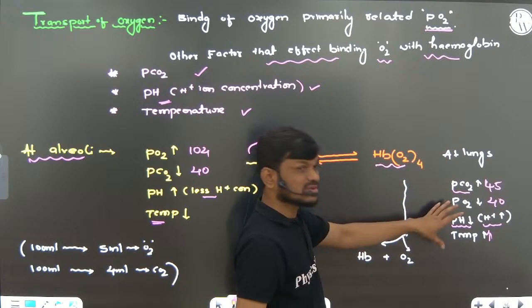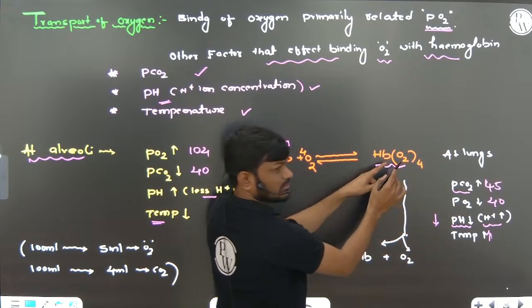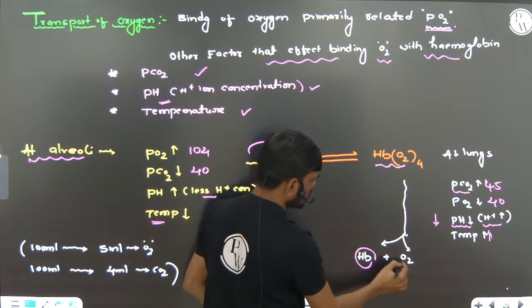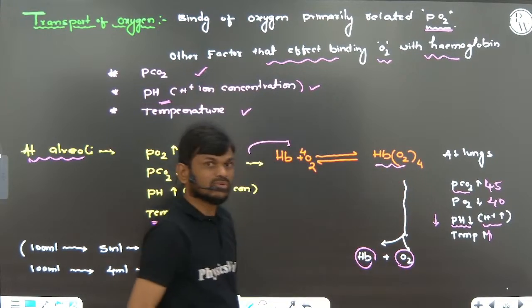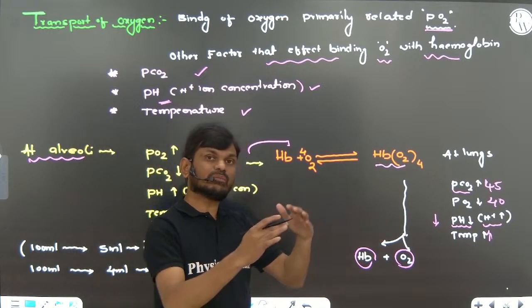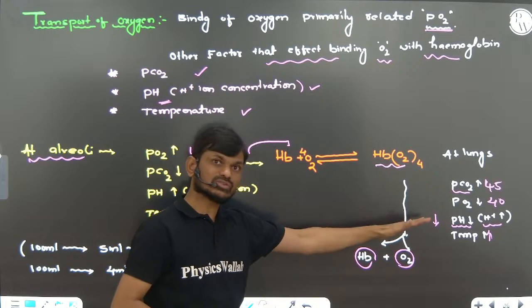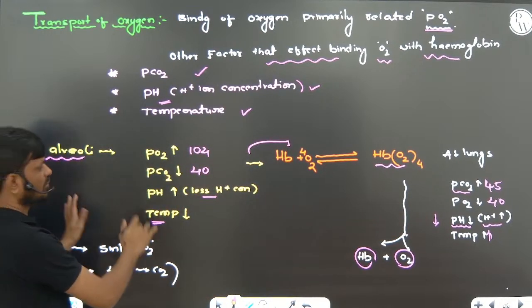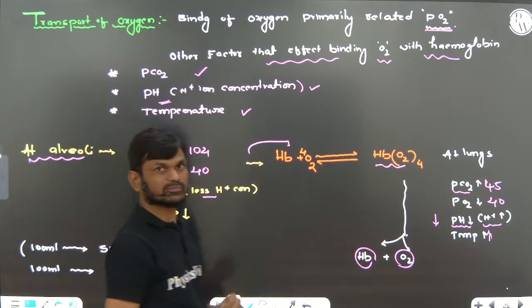Under these conditions, oxyhemoglobin dissociates into hemoglobin and oxygen. So these are the factors favorable for the diffusion of oxygen at tissue, and the same factors are favorable at alveoli for formation of oxyhemoglobin.